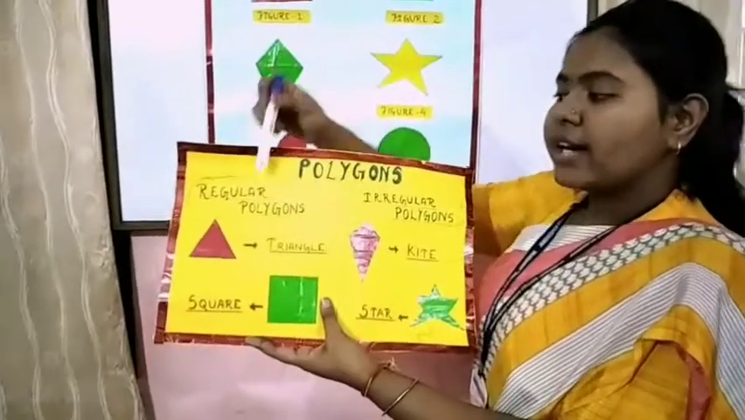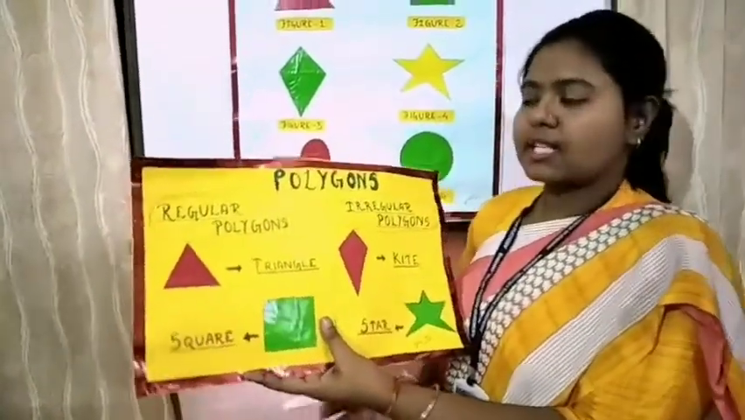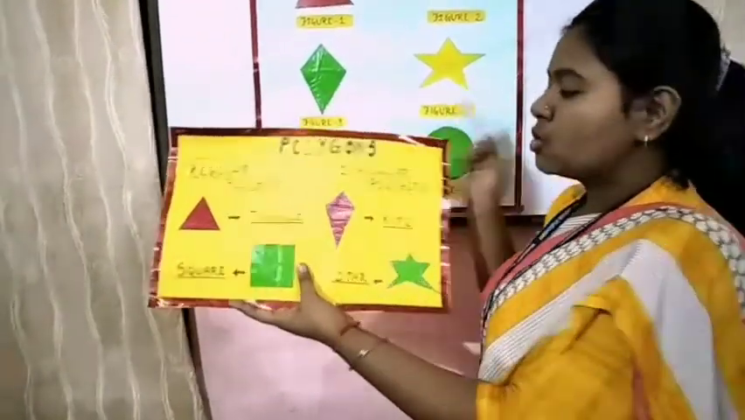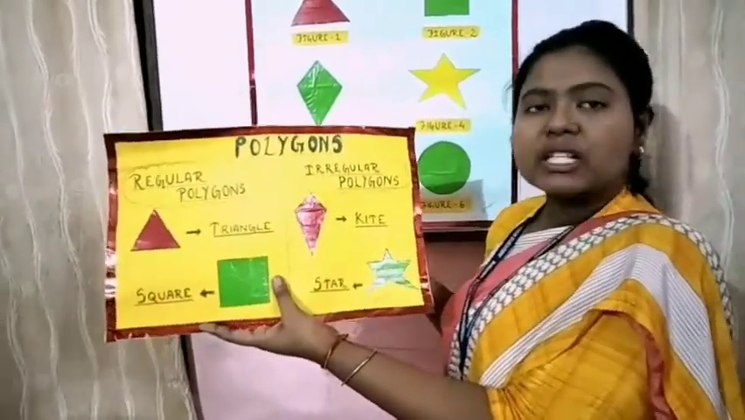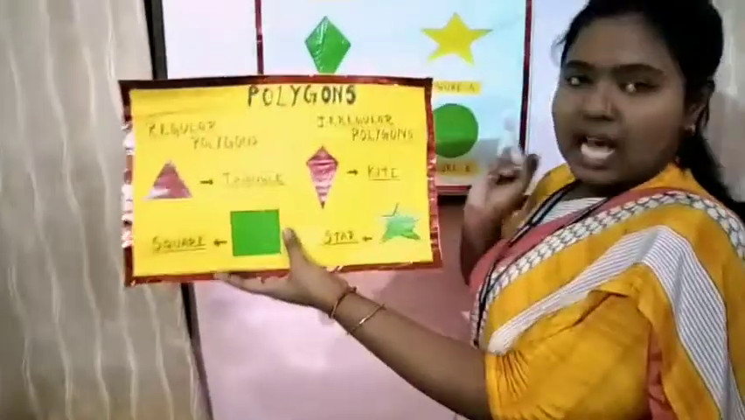Now students, regular polygons are the polygons which have all sides and angles equal. For example, this triangle and this square. Now students, irregular polygons are the polygons which are not regular, meaning the sides and angles are not equal. For example, this kite and star, they are irregular polygons.